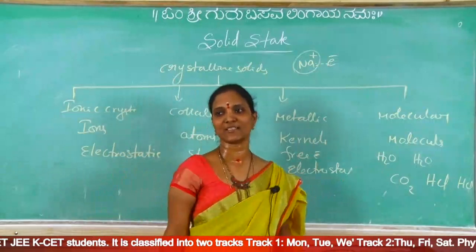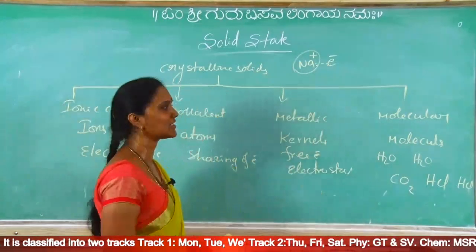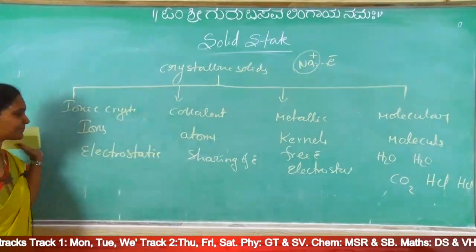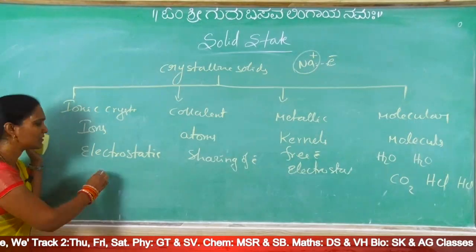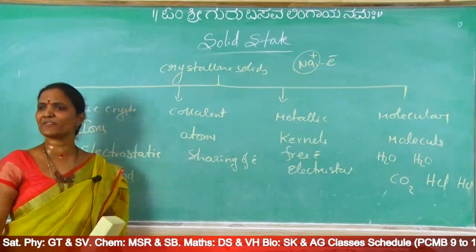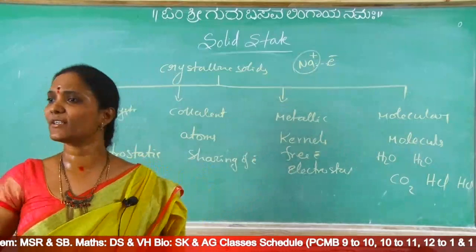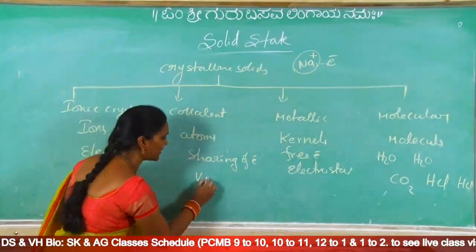Here for molecular crystals all of these are answers, because different types of interactions are there. These are interactions in different types of crystalline solids. Now come to the strength. Here with electrostatic interactions, definitely ionic crystals are hard. And here with sharing of electrons, covalent crystals exist as giant polymers. Diamond exists as a giant polymer. So these are very hard.